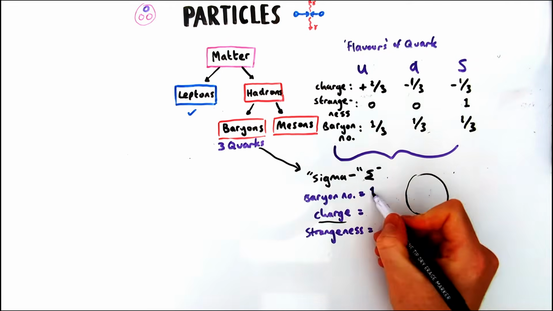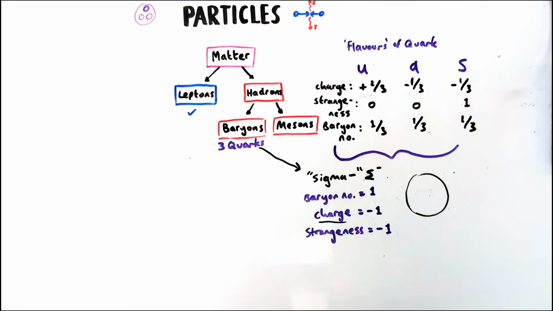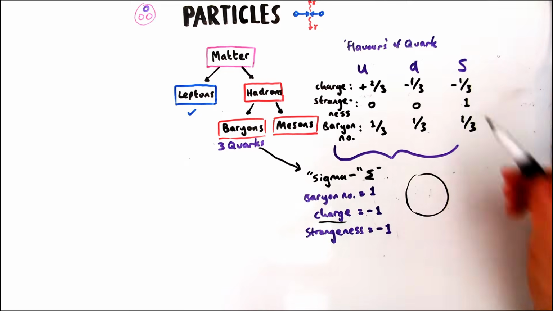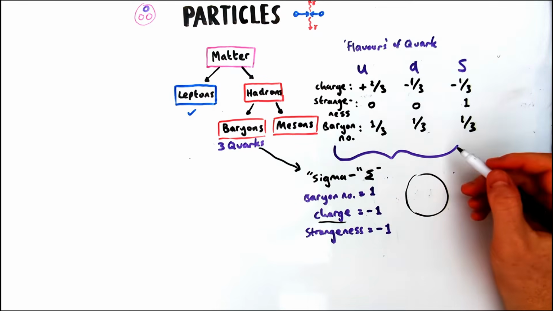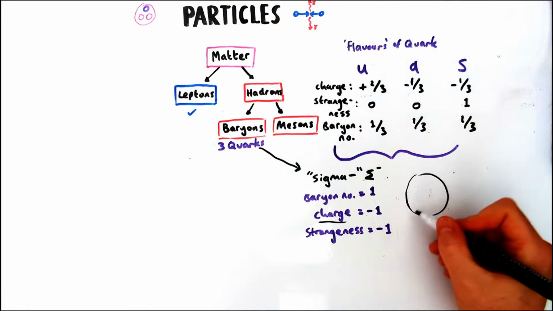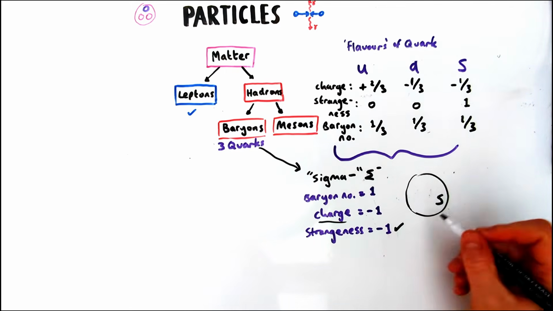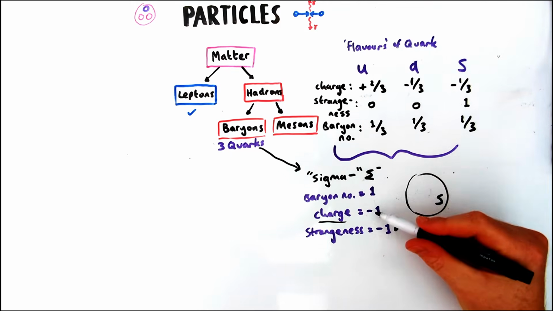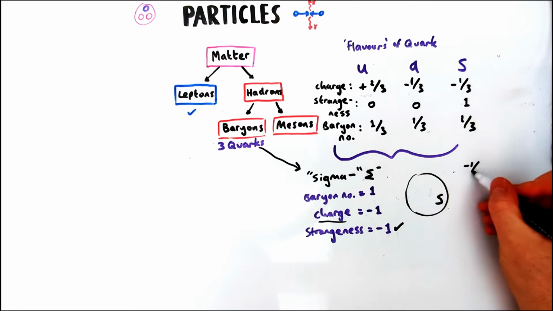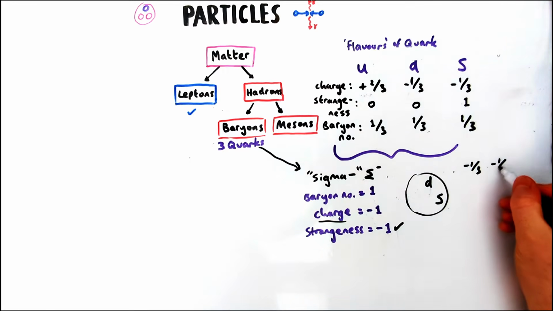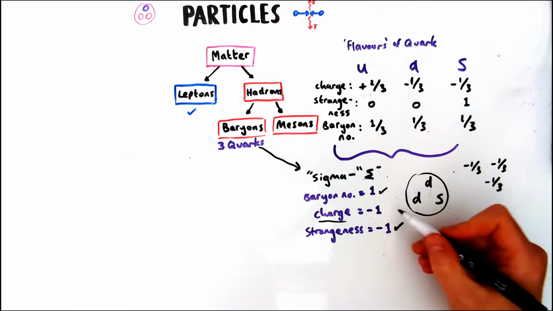This sigma particle then, bit of a weird one. It has a negative charge, so a charge of -1. It also has a strangeness of -1, but it is a baryon, meaning it has 3 quarks in it. So what could be inside this then? Let's do a bit of trial and error to figure out what it must be. So we've got a combination of U, D and S. We know because the strangeness is -1, we know it has to have a strange quark in it. So that's first up, minus a third. Now to make the charge be -1, there's only one option really here, is that I need 2 more down quarks. So the quark composition of a sigma particle is strange, down and down.